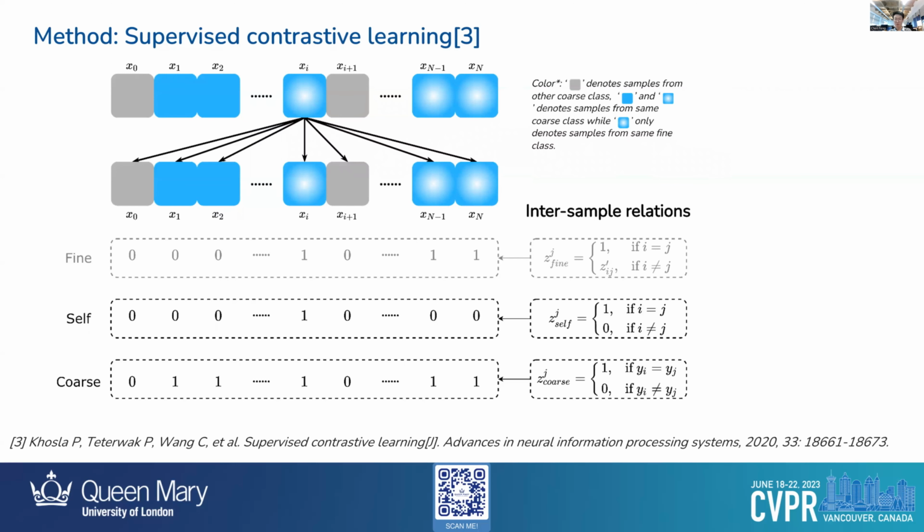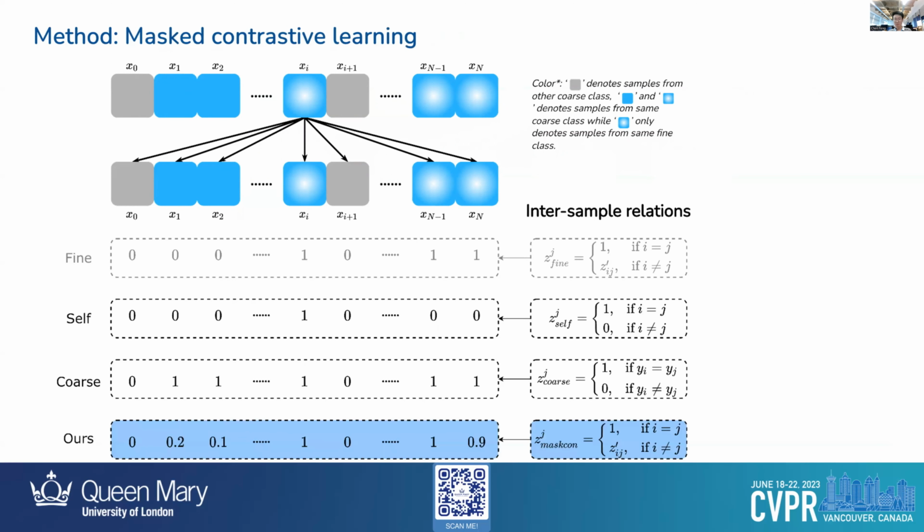As we can see, we have multiple entries as 1 now. It is clear that compared to the ground truth intersample relations generated with fine labels, both the self-supervised one and the supervised coarse one are suboptimal. We thus propose MaskCon. For example, we can get the Zi here, which is closer to the ground truth one.